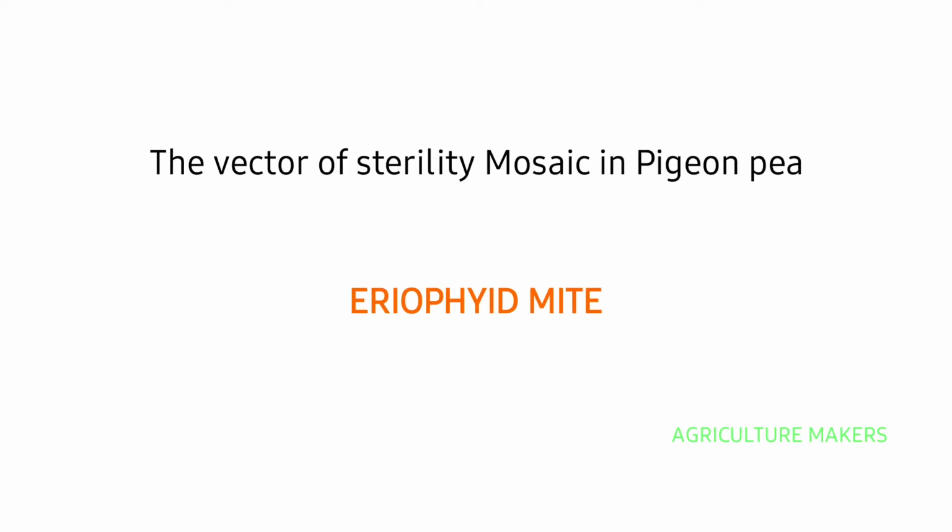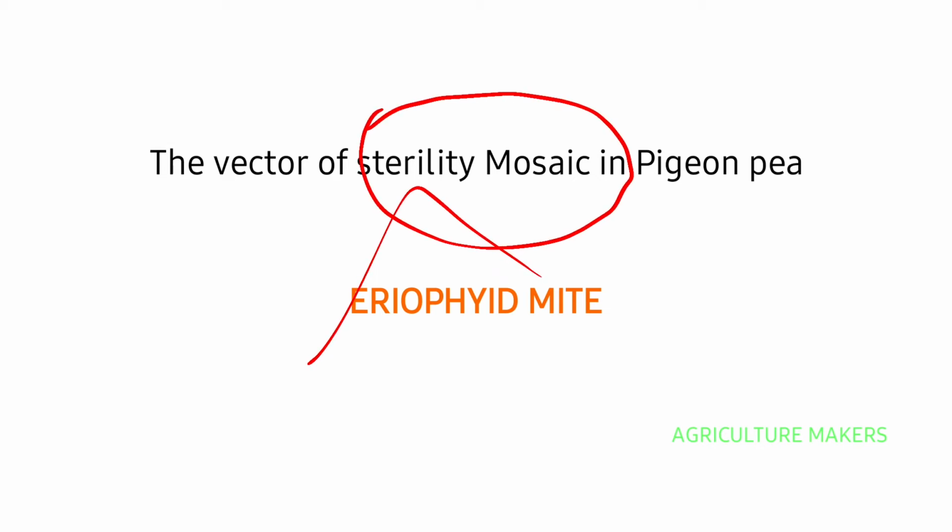The vector of sterility mosaic in pigeon pea is Eriophyid mite. It is one of the major diseases in pigeon pea caused by a virus, and the vector is said to be Eriophyid mite.